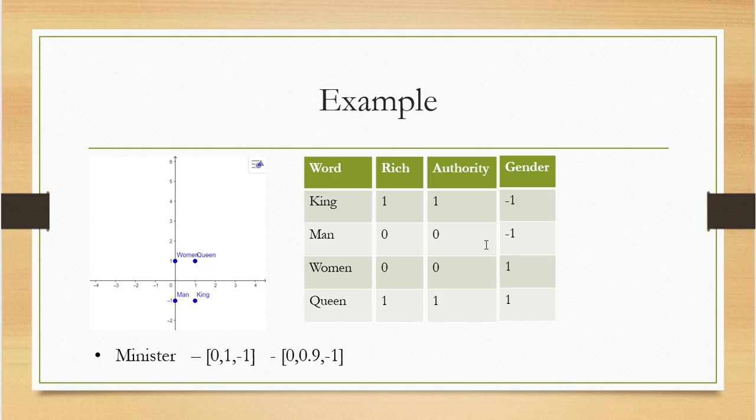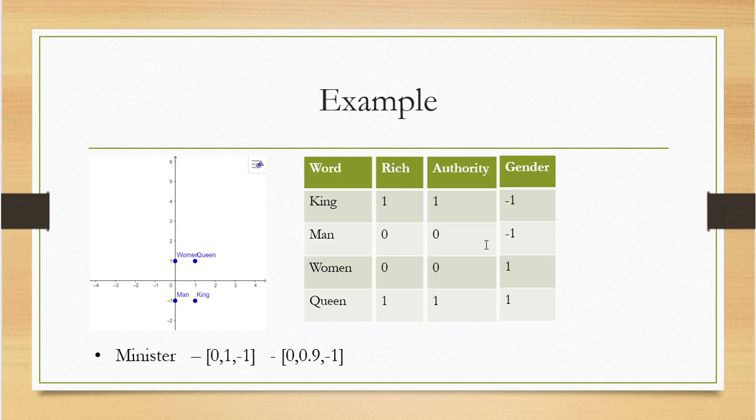So we are supposed to quantify their authority level. For that purpose, if we not only keep yes or no, but also keep more values like 0.9, then we can say the minister has authority to some extent, that is 90%, whereas king has 100% authority. The level is varying.